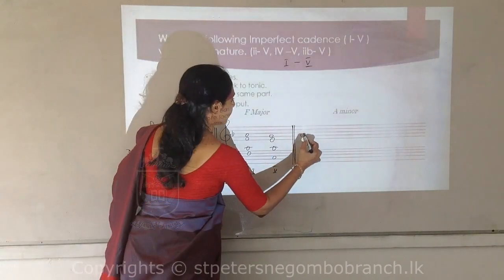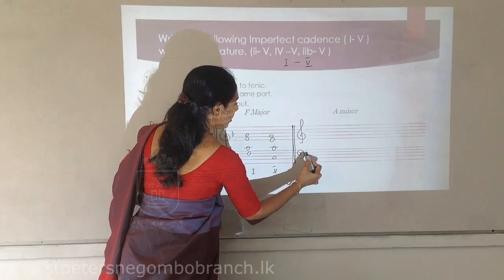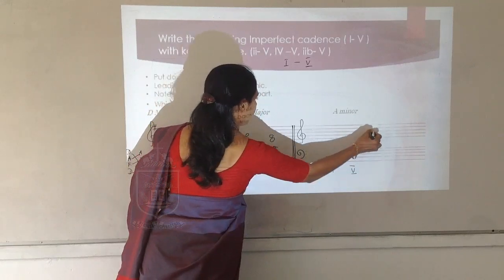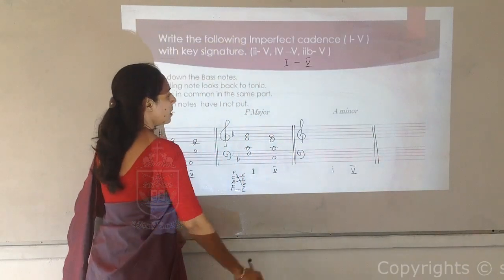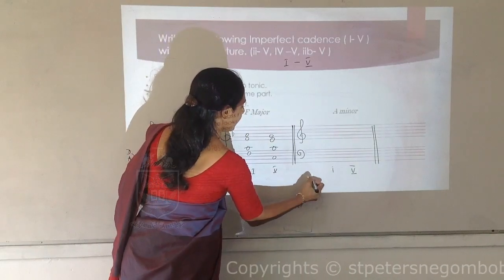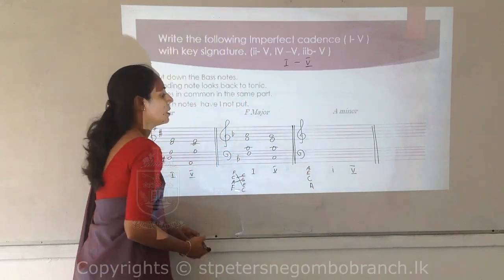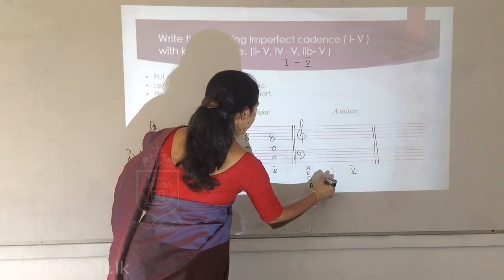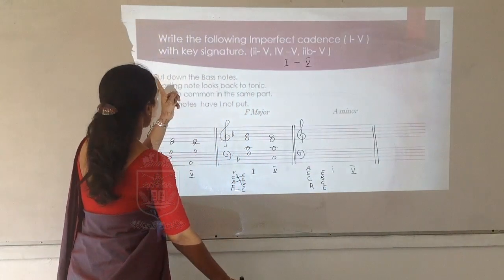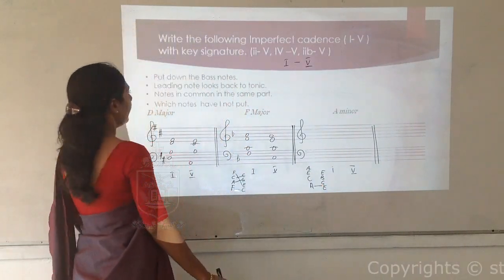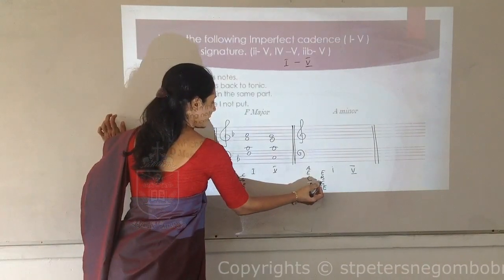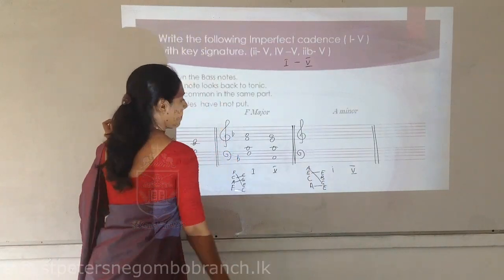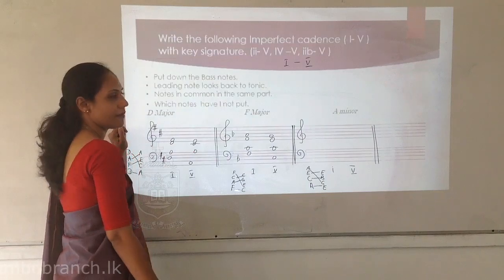A minor. A minor, no key signature. Put chord indication 1 to 5. So A minor chord 1: A, C, E, A. Chord 5: A, B, C, D, E; E, G, B, E. Got these points? Put down the bass notes. Leading note looks back to the tonic, that is G comes to A. Notes in common, B, E. Which notes have I not put?